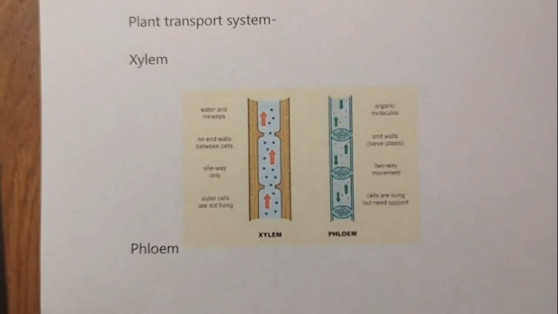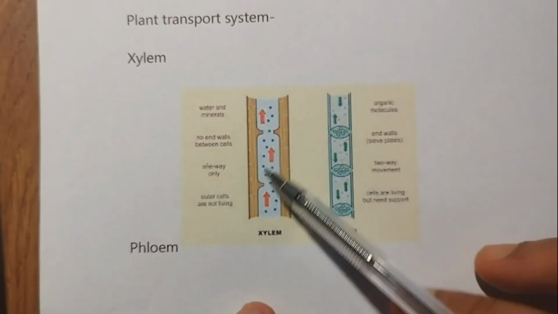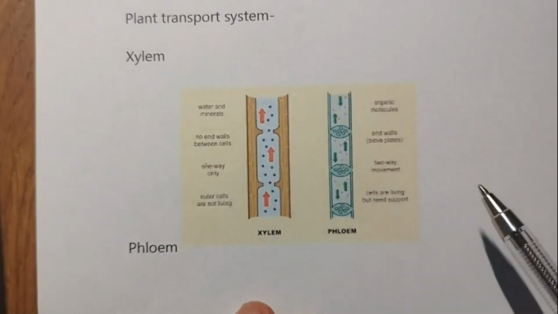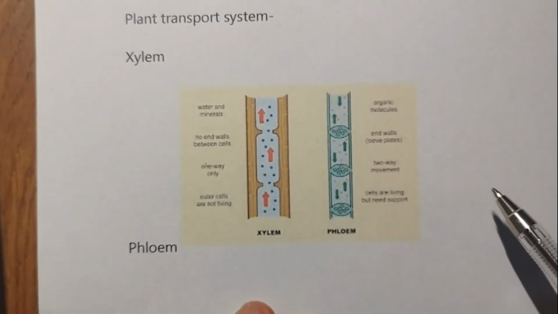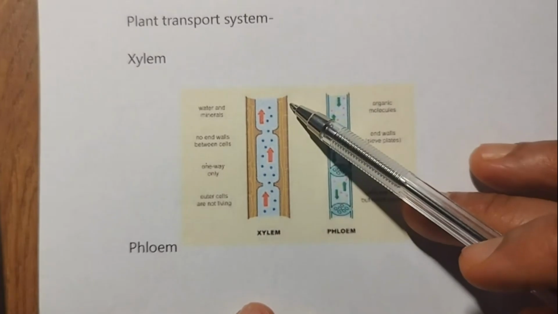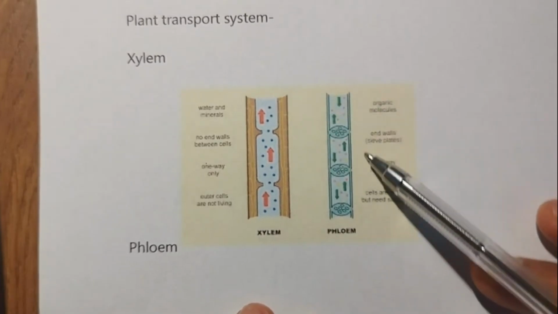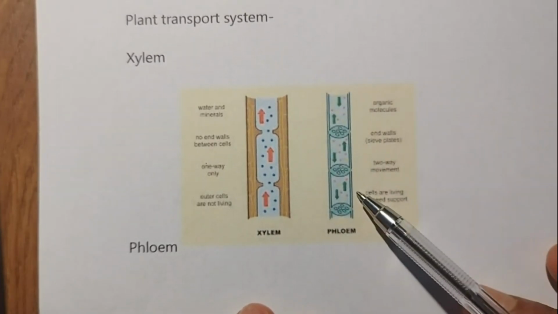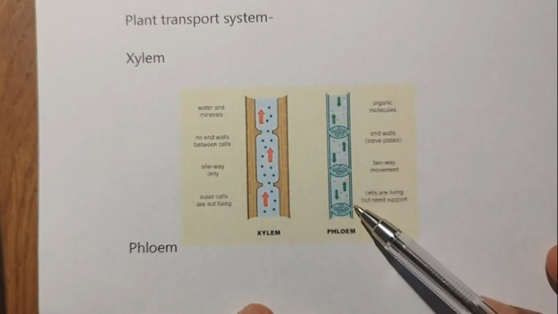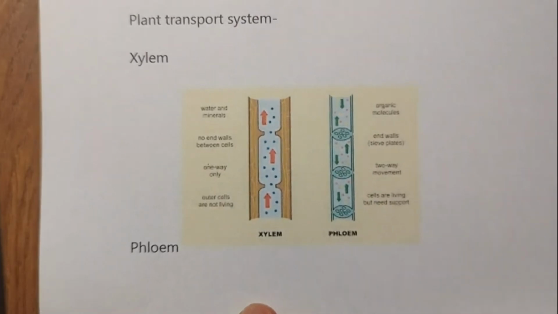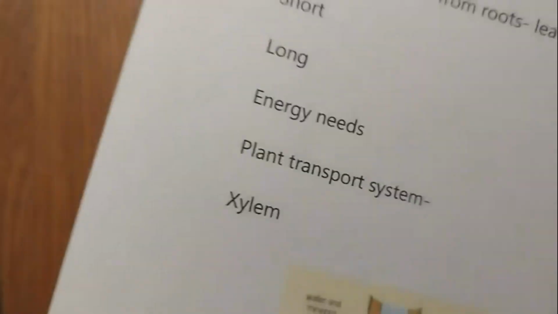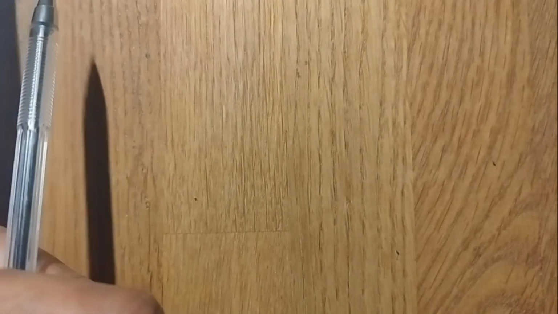So this independent system of tubes, channels, as we know, are xylem and phloem. The xylem transports water and minerals from the soil, and phloem transports products of photosynthesis from leaves, where they are synthesized, to the other body parts. That we have seen already. Now I want to take you to more details of this transport of water.